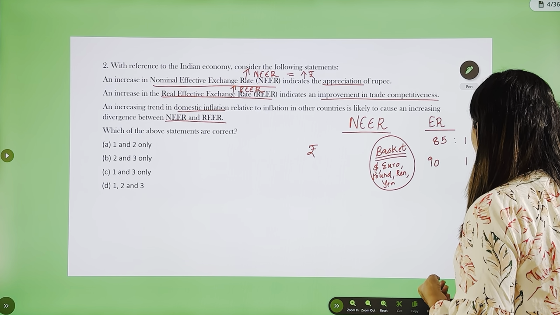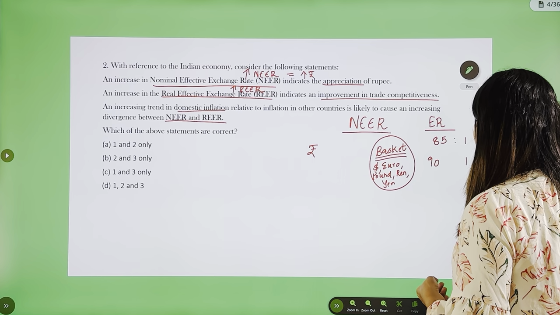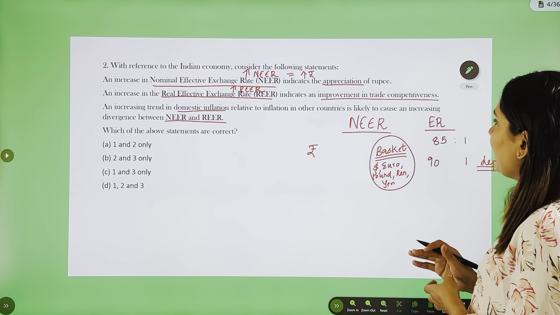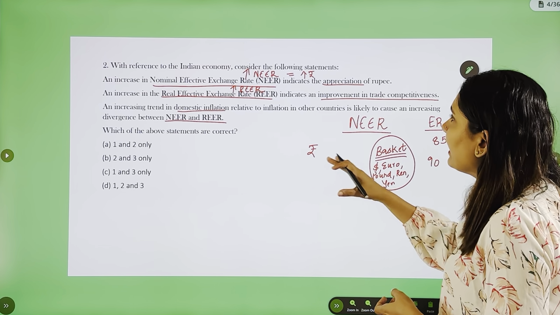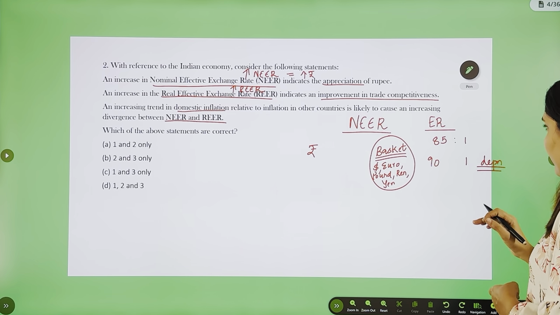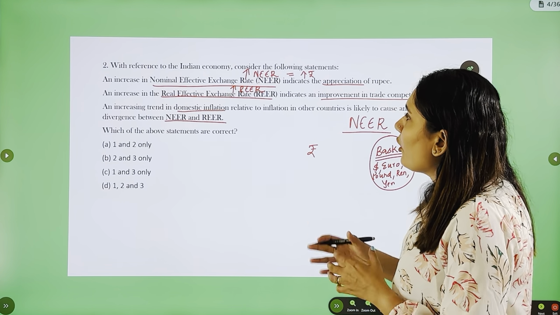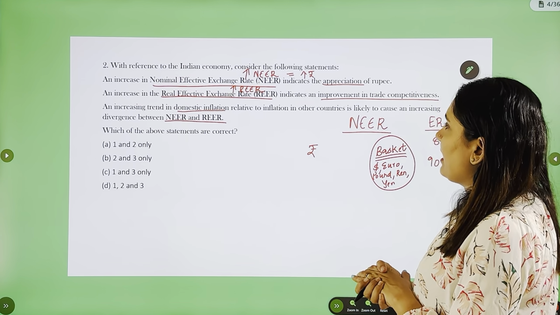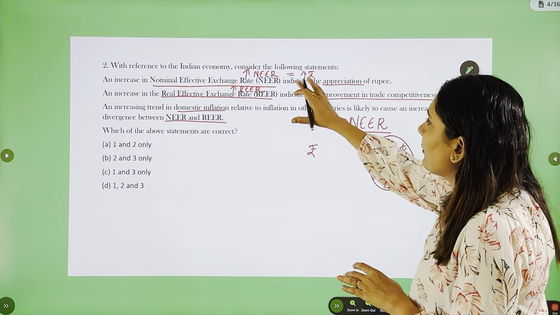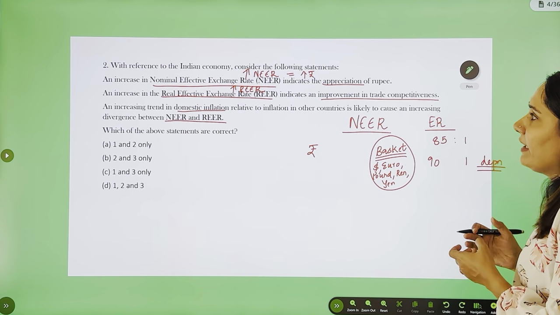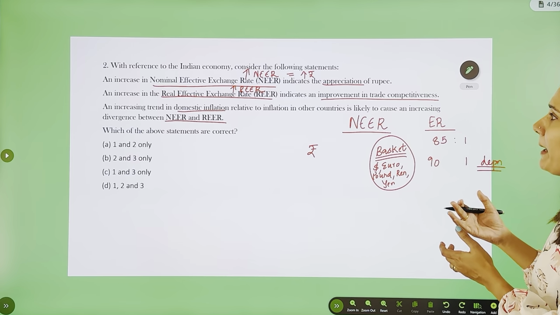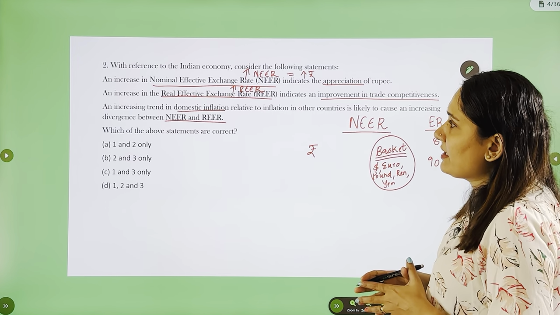This means there is a depreciation of currency. So here you see a depreciation, but in case of NEER it's exactly opposite, which means an increase in nominal effective exchange rate indicates an appreciation of rupee. This is the first statement. So when NEER increases, rupee appreciates. That's what this first statement says.